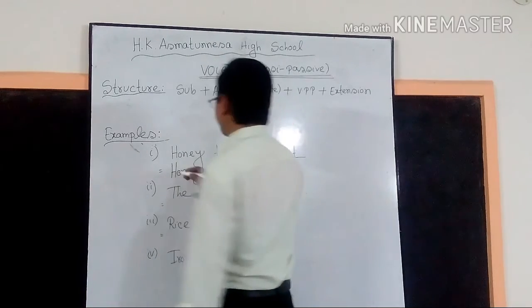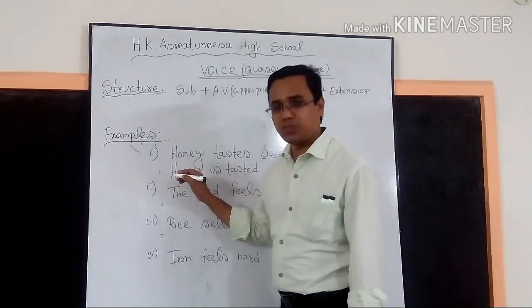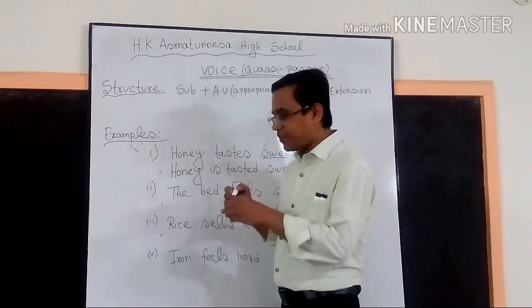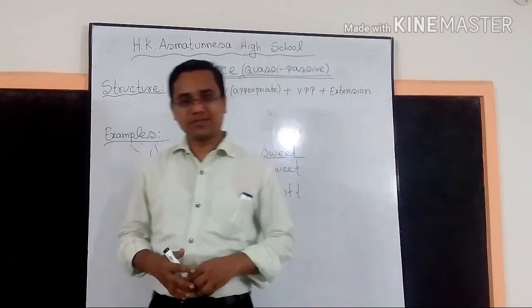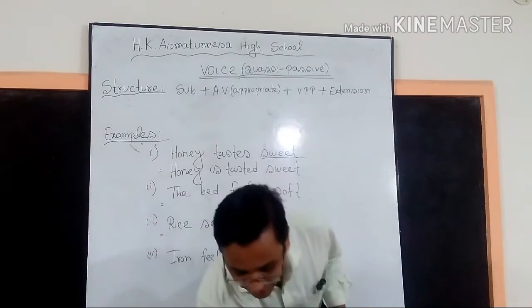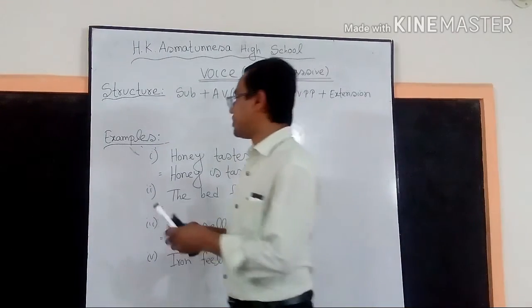So this is the standard rule of the quasi-passive voice. We can make it passive in another way. Okay, so let us see the another rule of quasi-passive voice.